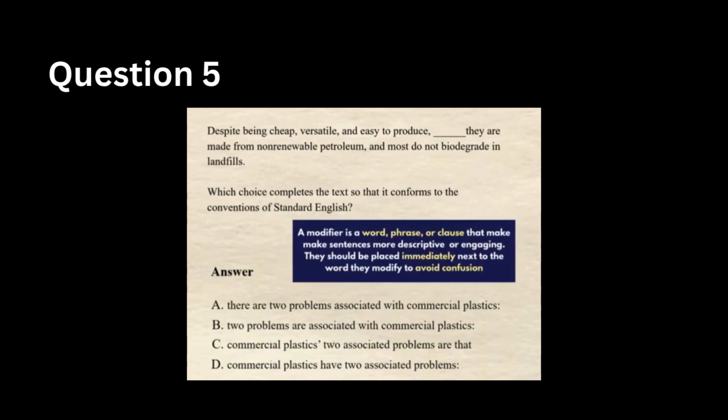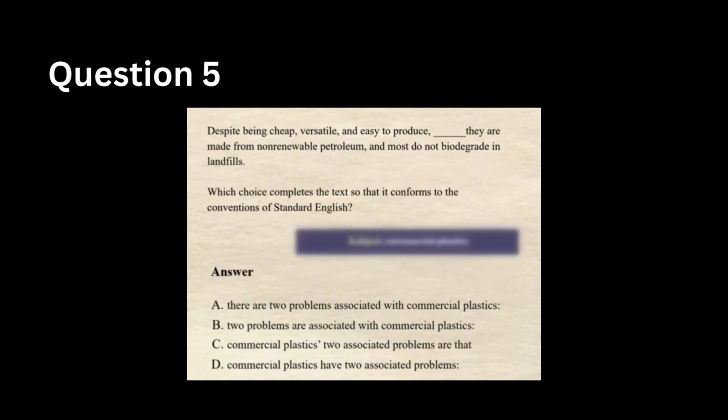Modifiers are words or phrases that describe or add detail to other parts of a sentence. And to identify them, locate descriptive elements, like cheap, versatile, and easy to produce in this scenario, and ensure that these modifiers are placed immediately next to the subject they're describing to avoid any confusion. So if you read through the options, we can see that commercial plastics is the subject that they're talking about.